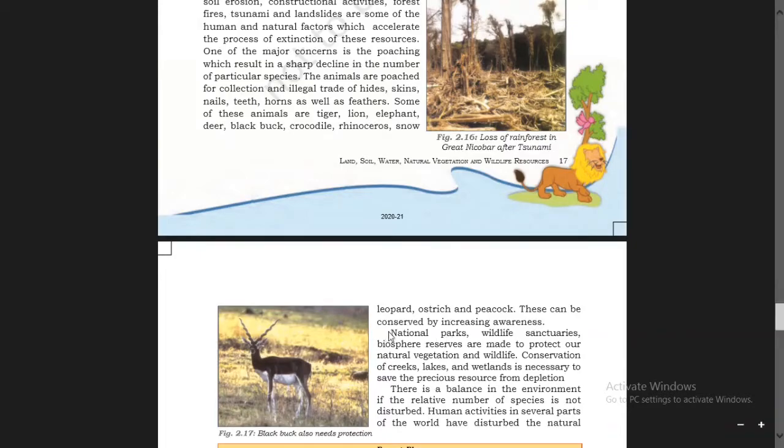National parks, wildlife sanctuaries, biosphere reserves are made to protect our natural vegetation and wildlife. Boys, national parks, wildlife sanctuaries, biosphere reserves, these are made to protect our natural vegetation.